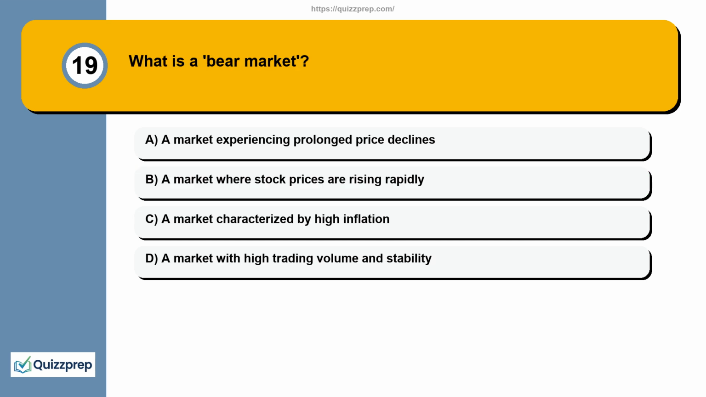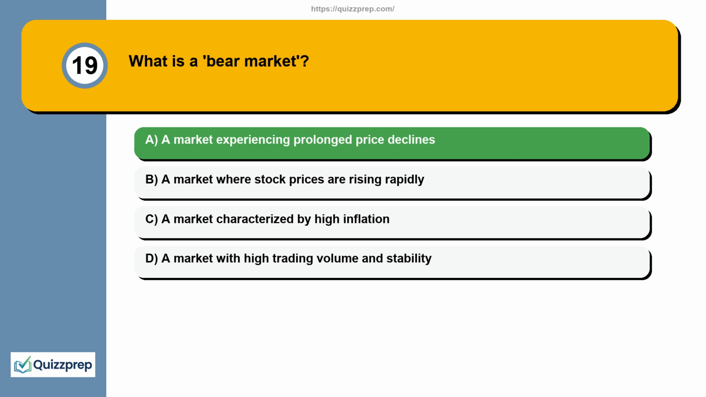Question 19. What is a bear market? Here are your options. Option A. A market experiencing prolonged price declines. Option B. A market where stock prices are rising rapidly. Option C. A market characterized by high inflation. Option D. A market with high trading volume and stability. The correct answer is option A.